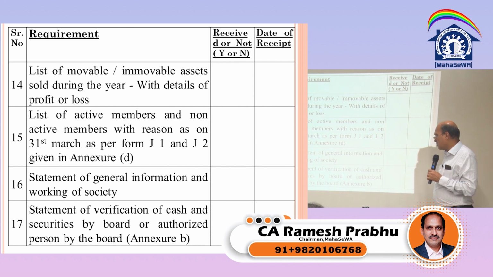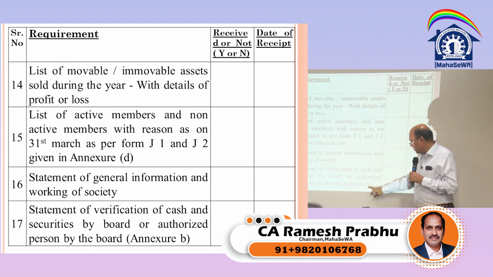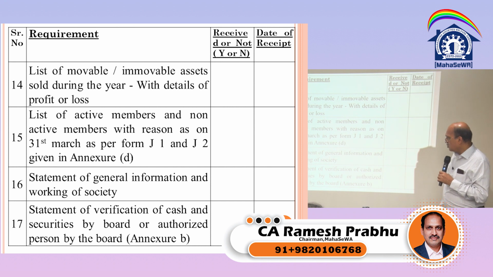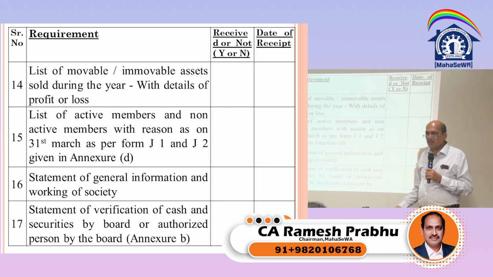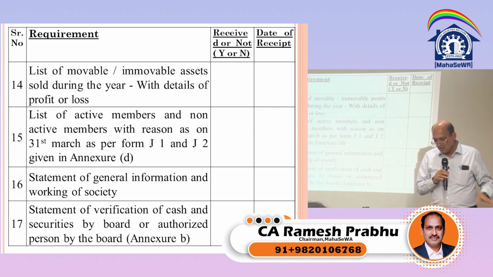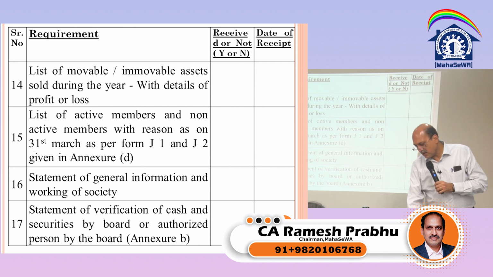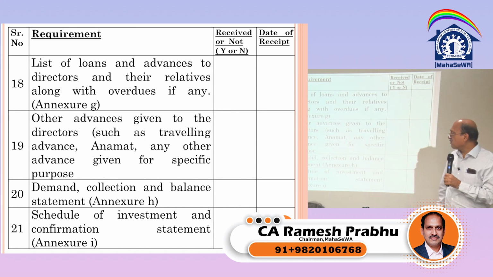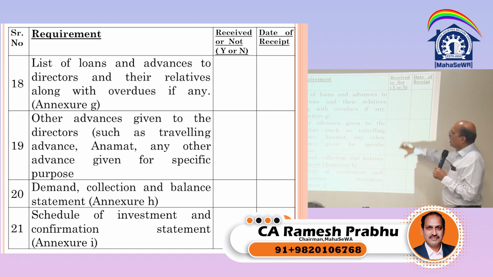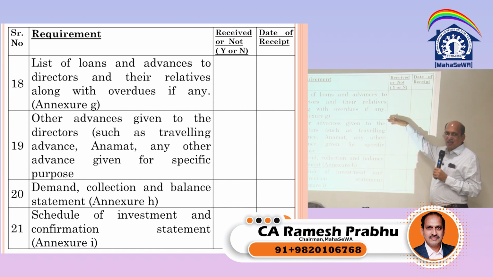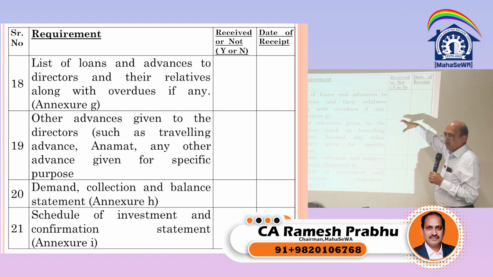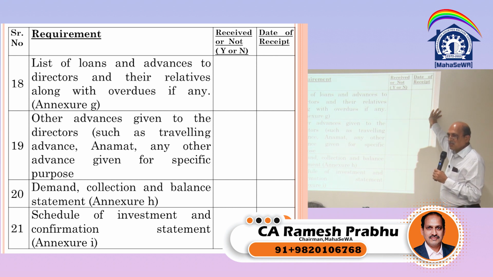Statement of general information and working of the society, which of course, the activity of the society we can see. Statement of verification of cash and securities. There is an Annexure B which gives you verification of cash and securities by the board or an authorized person of the board. So we can obtain a cash certificate. I don't know whether we are taking it or not. A cash certificate on the letterhead of the society can be obtained, saying that we have verified the cash. This is especially helpful when the cash on hand is more than 10,000, 20,000, 50,000. So we know that somebody is accountable and responsible, and they are also aware that there is so much cash on hand.